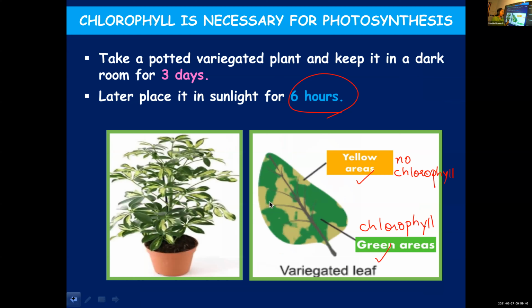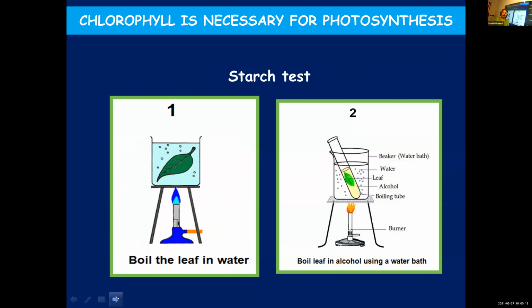And this plant, you will keep it in a dark room for 3 days. For what? For making it free of starch. Then we will keep it in sunlight for 6 hours. After keeping it in sunlight for 6 hours, you will pluck the leaf and perform the starch test. How do we perform the starch test? First, we boil it in water. Then we take out the leaf and boil it in alcohol using a water bath.